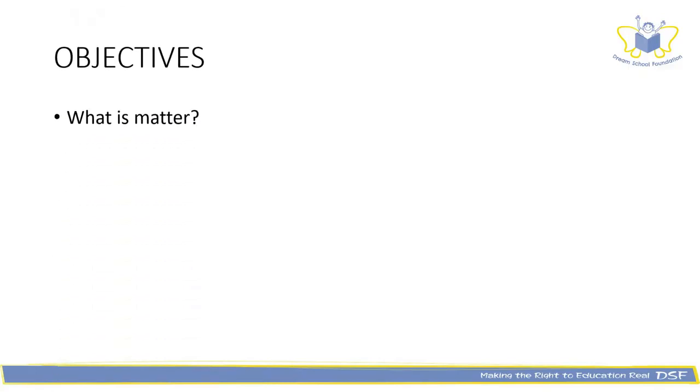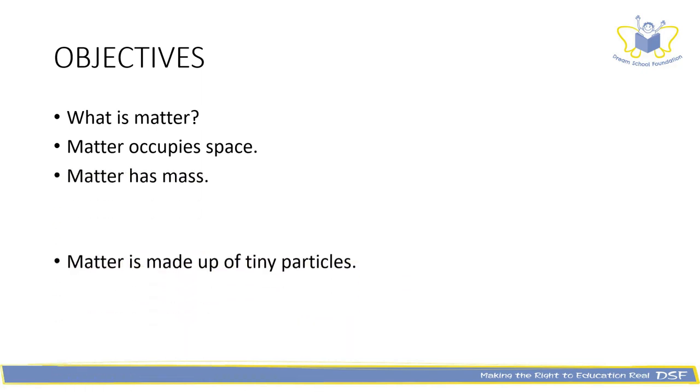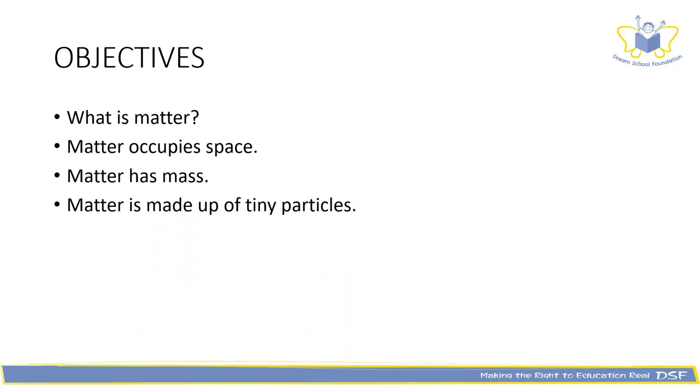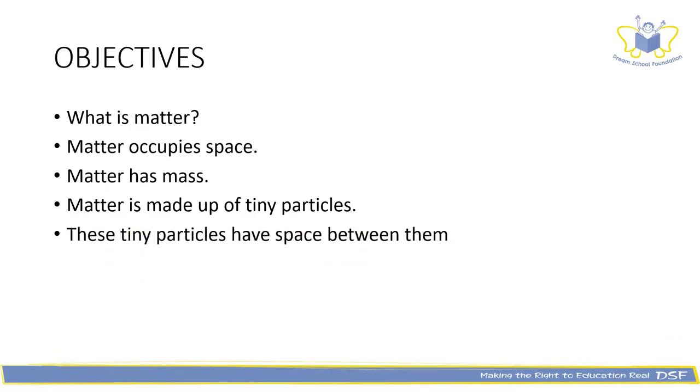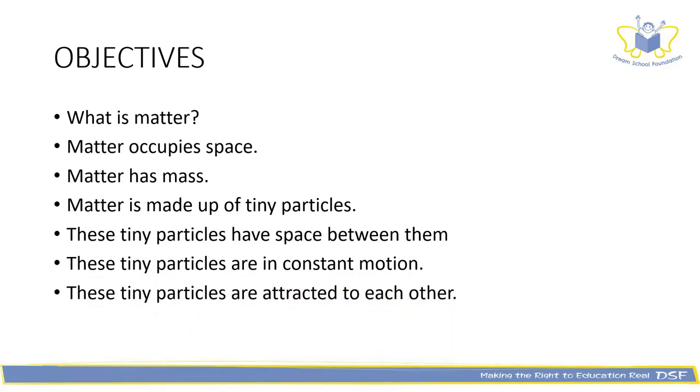We'll try and understand what is matter, that matter occupies space, that matter has mass, that matter is made up of tiny particles. These tiny particles have space between them. These tiny particles are in constant motion, and that these tiny particles are attracted to each other.